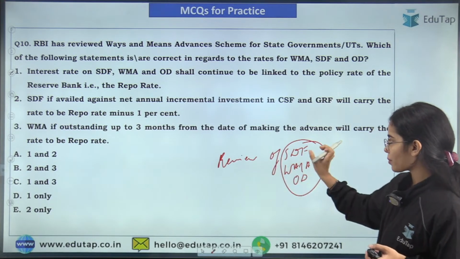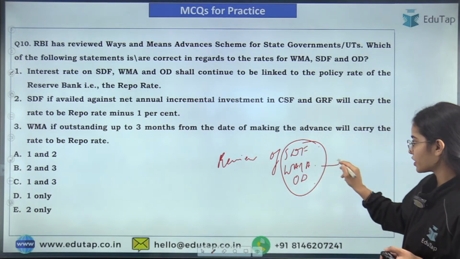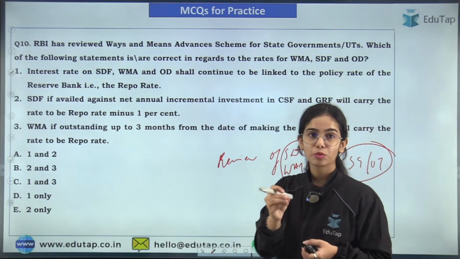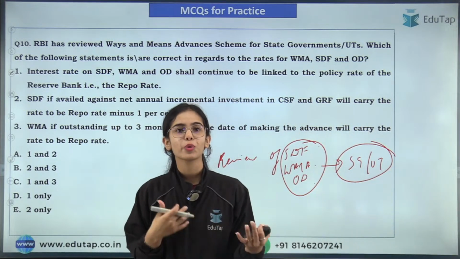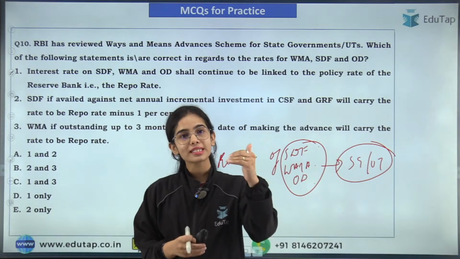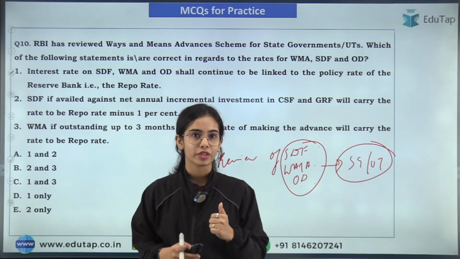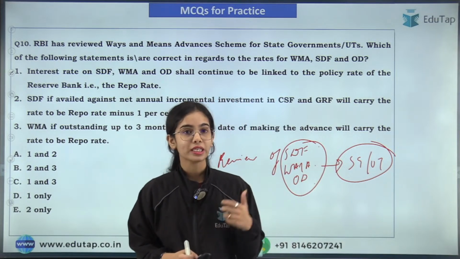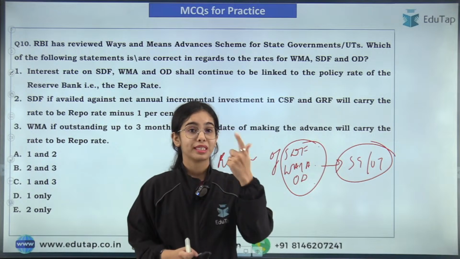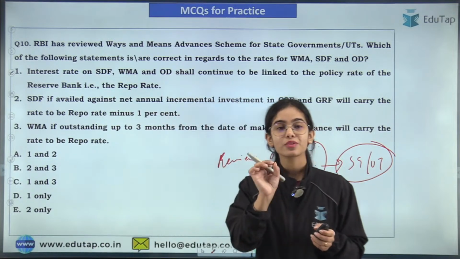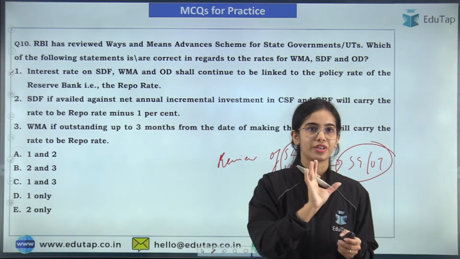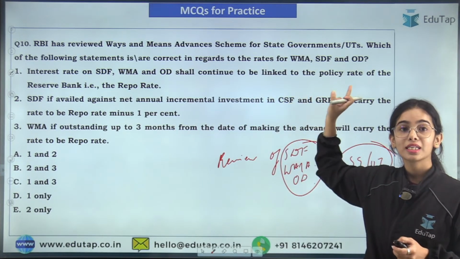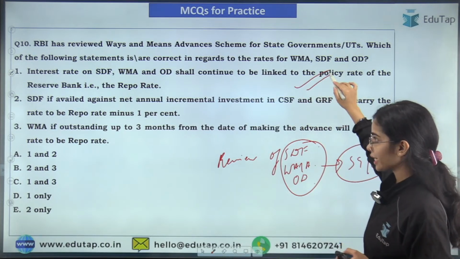There was a review that has happened of SDF, WMA, and overdraft for the state governments and for the union territories. Now, first of all, what is WMA? We will go to the review, that what is the review and what has been changed. But before that, what is WMA, what is SDF, what is overdraft? And you must know about the interest rate of these facilities also, because they are very important. Directly a question can come on the interest rate because they are connected with the repo rate. So interest rate on the SDF, WMA and overdraft shall continue to be linked to the policy rate of the RBI, that is the repo rate of RBI. So this first statement is correct.